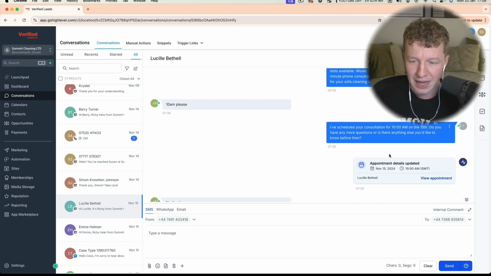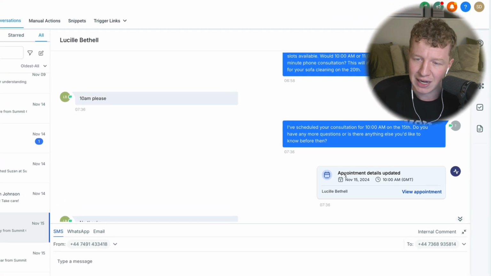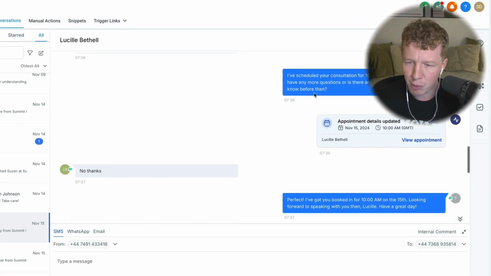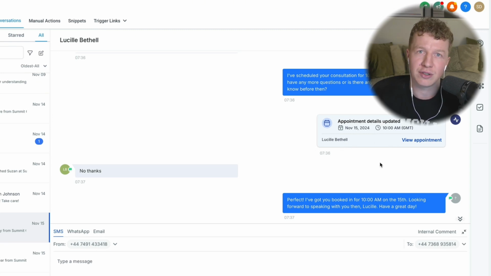And the bot has gone ahead, because it's integrated seamlessly into GoHighLevel, it's then gone ahead and scheduled that appointment with the client for 10 a.m. on the 15th. And this can now trigger more automations to remind the client of the appointment, and also to remind your client of the appointment details.